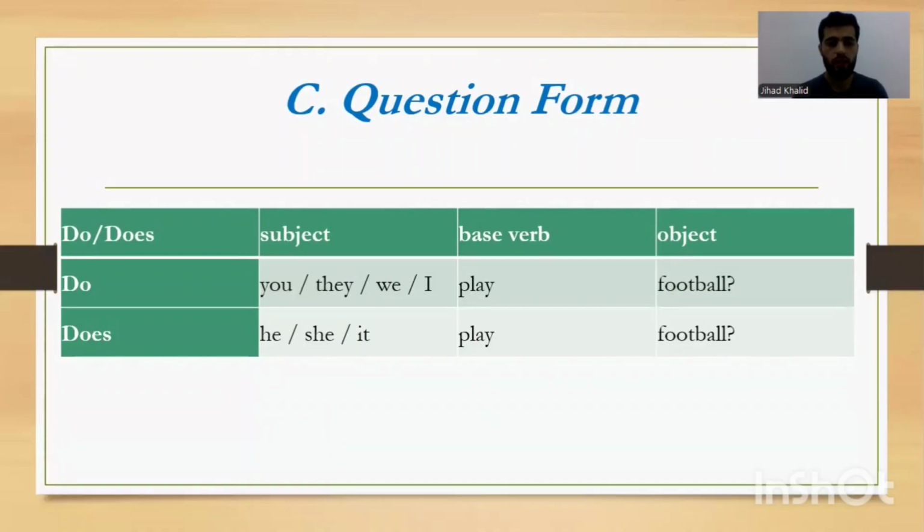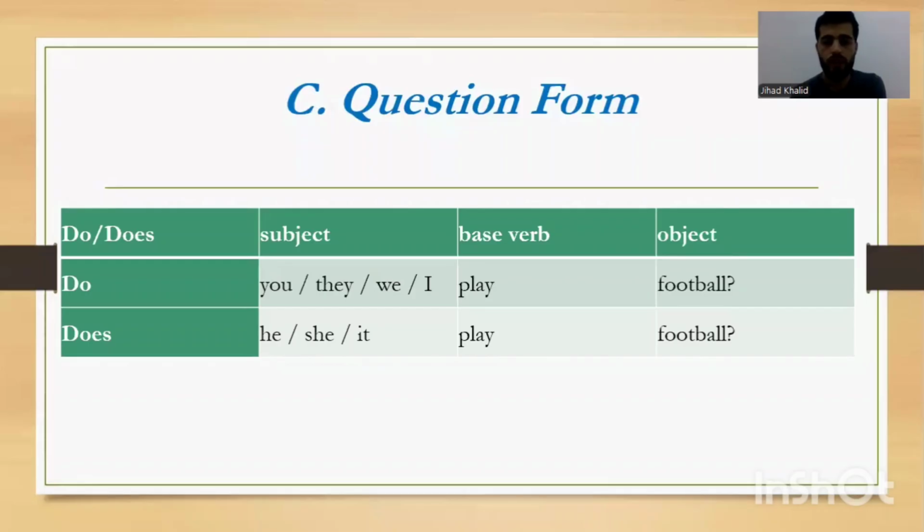Whenever our subject is plural, we must add do. Do you play football? Do they play football? Do we play football? Do I play football? But if our subject is singular, we add does. This is so clear. Does she play football? Does he play football? Does it play football?